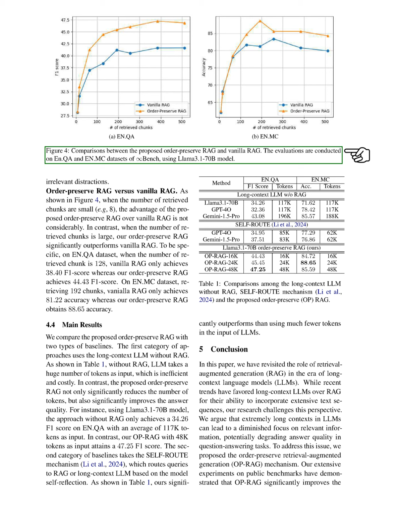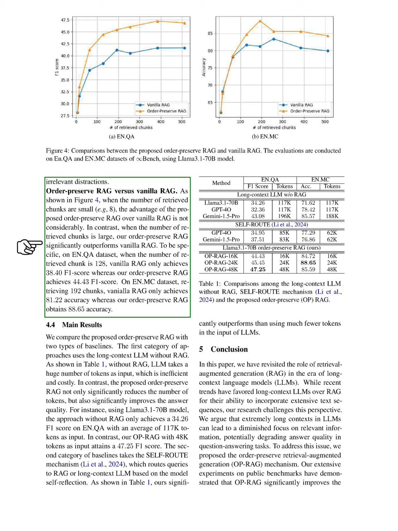For example, on the NQA dataset, with 128 retrieved chunks, the vanilla RAG achieves an F1 score of 38.40, while our method achieves 44.43. On the NMC dataset, with 192 chunks, the vanilla RAG scores 81.22 in accuracy, whereas our method scores 88.65.